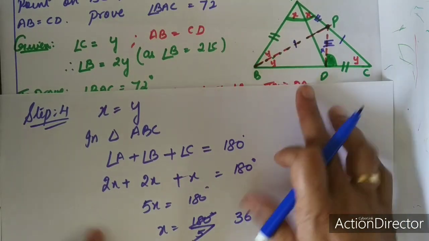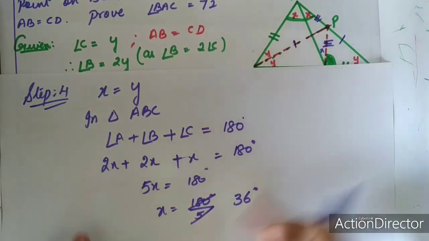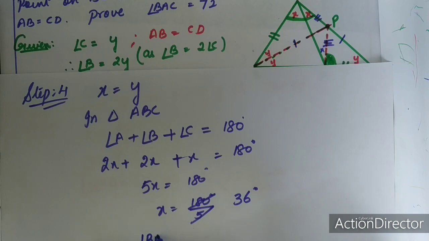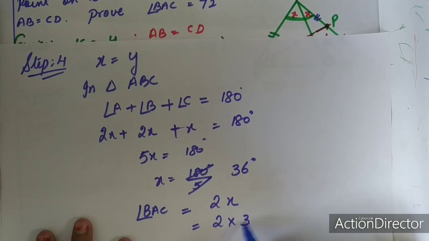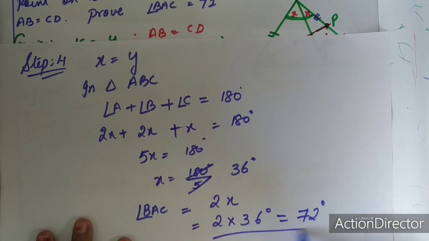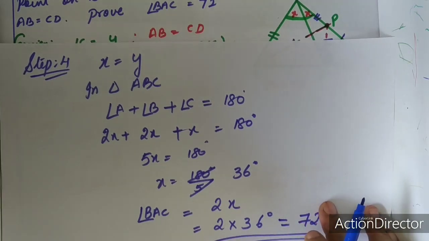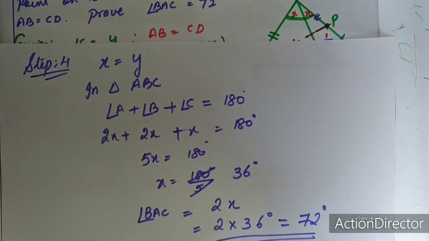But I have to find the angle BAC. Now what is angle BAC? Angle BAC is equal to 2x, which is nothing but 2 into 36 degree, which is equal to 72 degree. So you do this sum stepwise, slowly you can get the answer very easily.